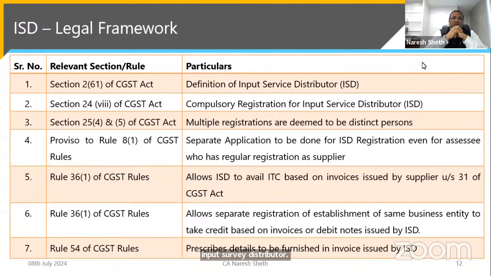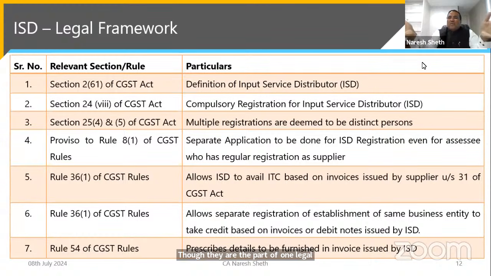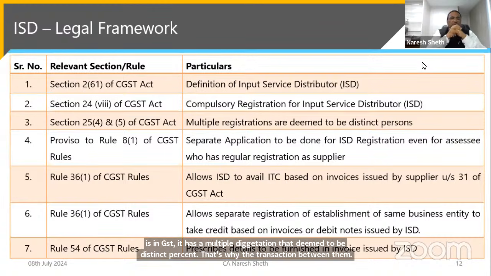Then you go to section 25(4) and (5), which says multiple registrations are deemed to be distinct persons, though they are part of one legal entity. But for the purpose of income tax, it is one entity. Income of all units, only one return will be filed. But here, in GST, multiple registrations are deemed to be distinct persons. That's why the transaction between them is treated as a supply.